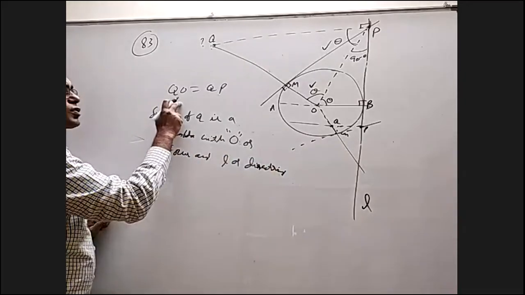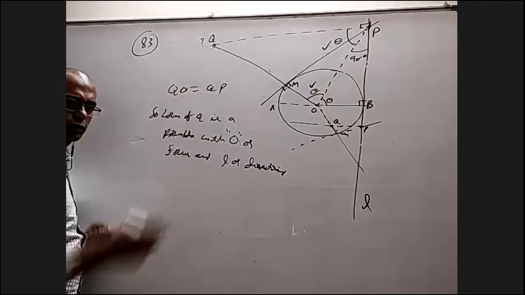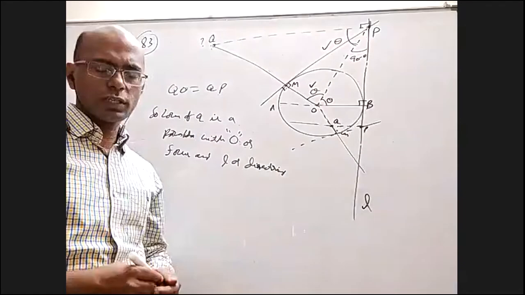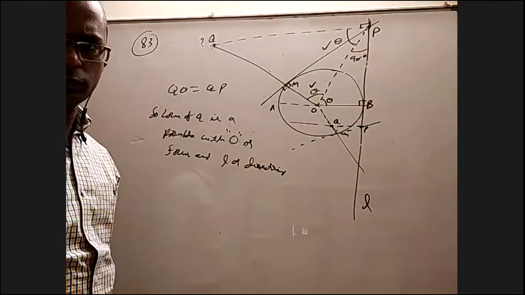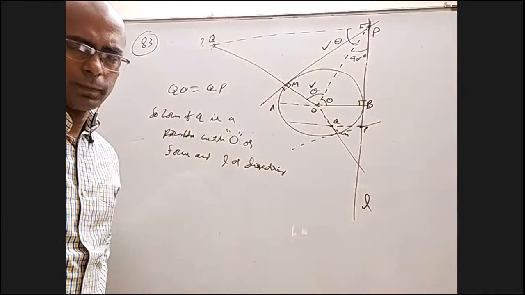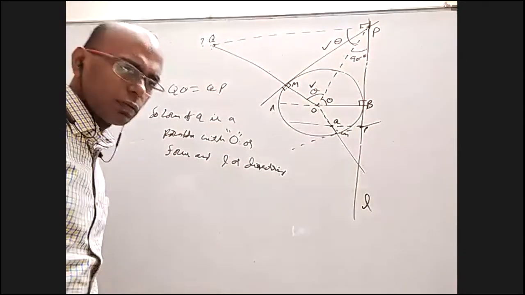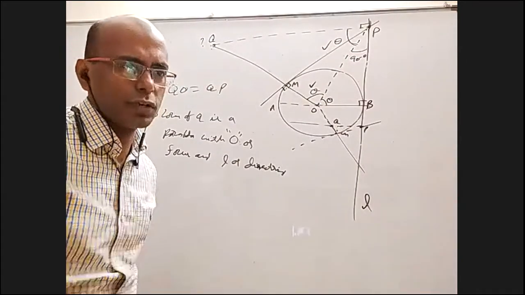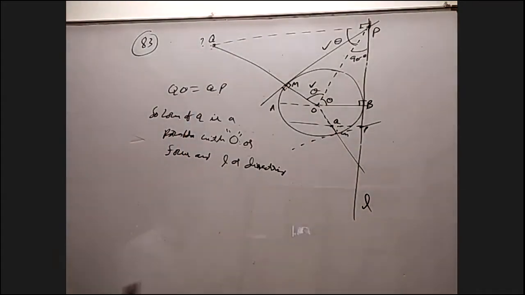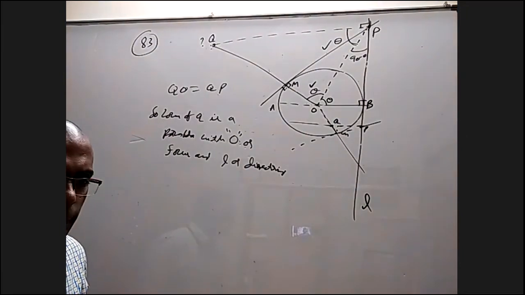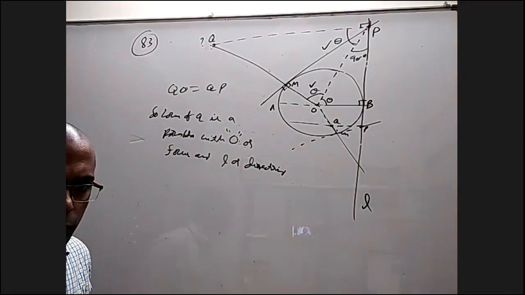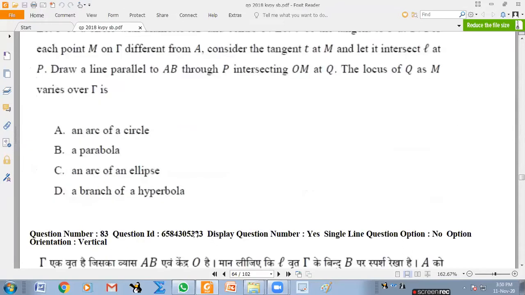Because this is distance to focus, this is distance to directrix. Okay, is that clear? Yes, sir. So we don't have to take any coordinate geometry. I did not use coordinate geometry; I was using pure geometry basically. They did not even ask any equation and all that. They just said, what is it? Arc of a circle, parabola, arc of ellipse, branch of hyperbola. It is parabola.